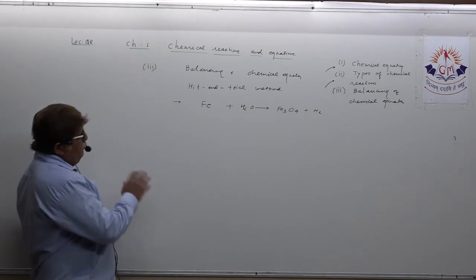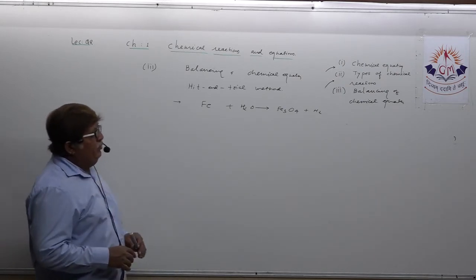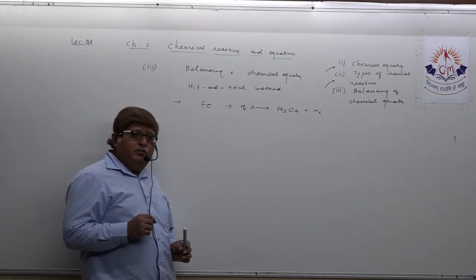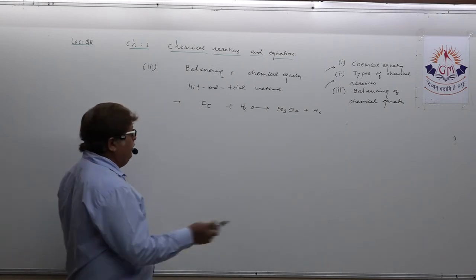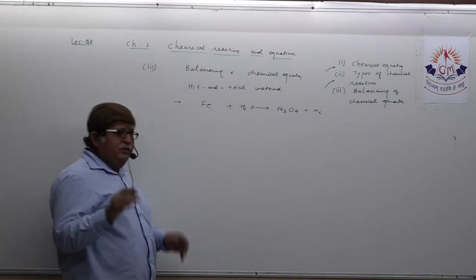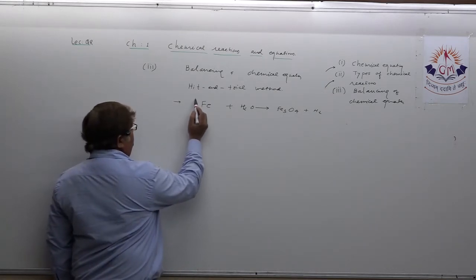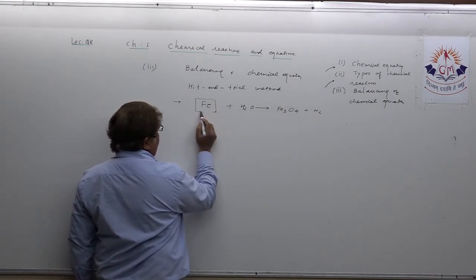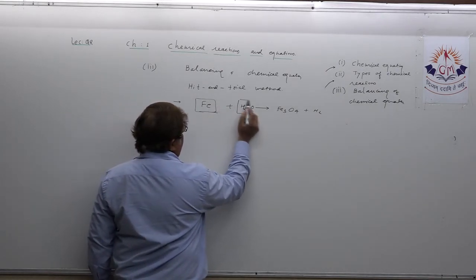Then which are the stages in the hit and trial method? The first stage, once the equation comes in front of you which you need to balance, what you have to do, I am not going to move step by step, but I am just giving you an idea. Box all elements and compounds which are mentioned in the given chemical equation.